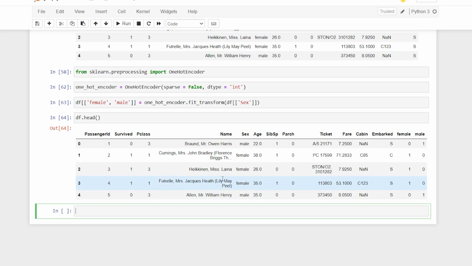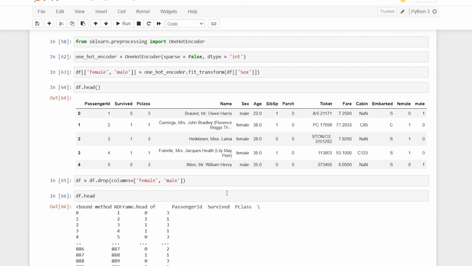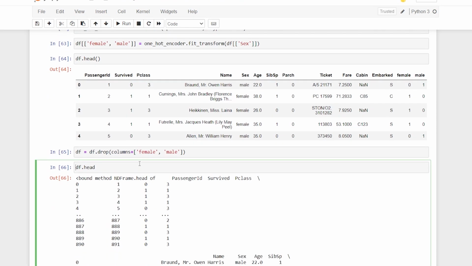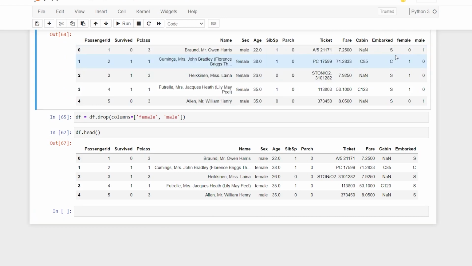First of all, right before we do it, I'll say df.drop. I'll just remove the values that I have at the moment. I don't want those, so I'll say columns, and here I'll say female, male. I just want to get rid of the columns, and here I'll say df.head. Oops, df.head, I forgot. Okay, so I got rid of the female and male.